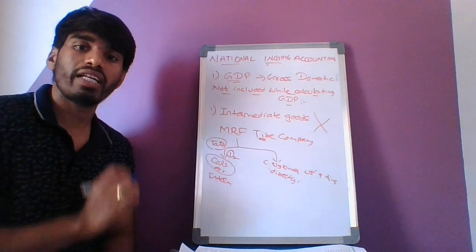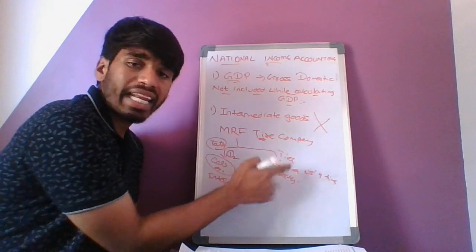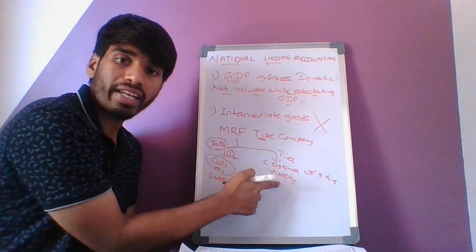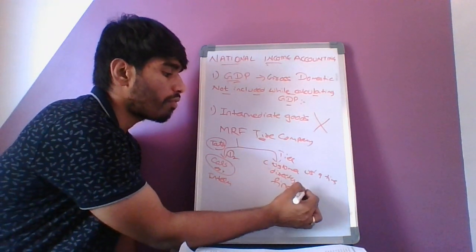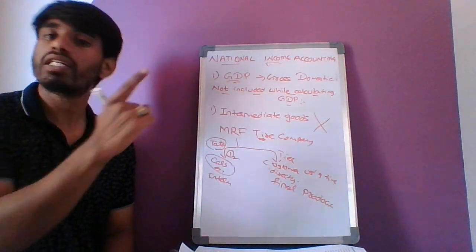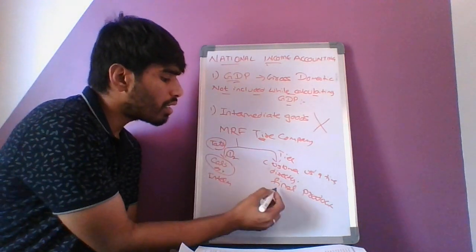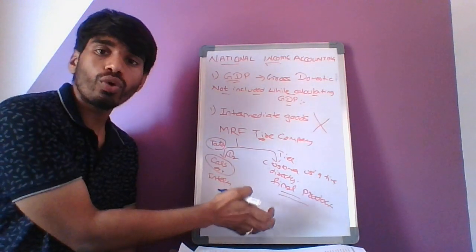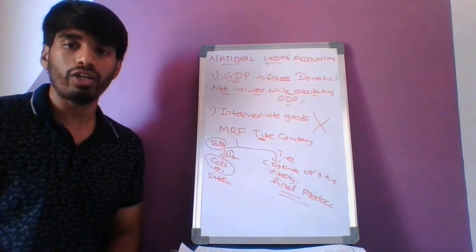Similarly, when we consider the second case, here the same tire is directly used by the consumer as a final product. So this is the final product. While calculating the GDP of a country, the tires which are sold directly to the customers are used in the GDP calculation.